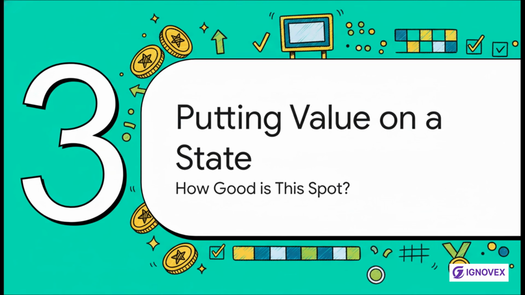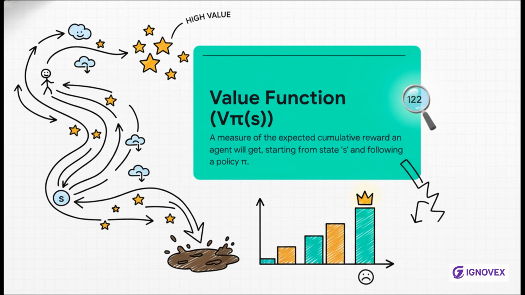So, with all the rules of the game in place, the next big question is, how do we figure out how good it is for our agent to be in any particular spot? How do we even keep score? We do that with something called a value function, and it's a simple but really powerful idea. We just assign a numerical score to every single state. This number basically represents the total future reward the agent should expect to get if it starts from that state and follows a certain strategy. A high value means you're in a great spot. A low value, well, not so much.